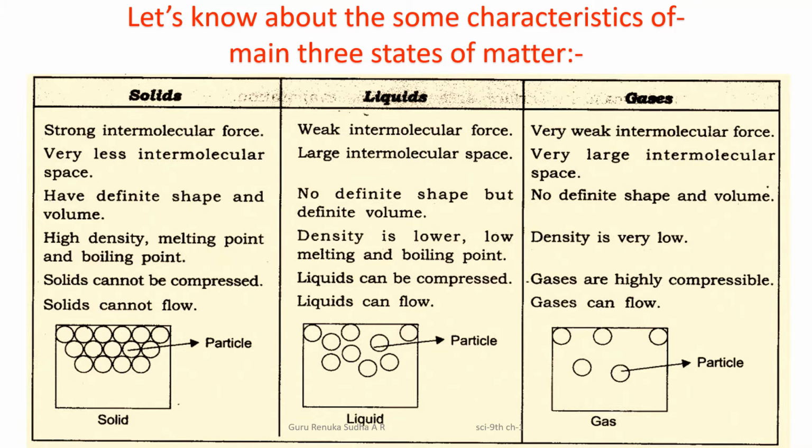So based on this only we can say that the density of solid substances is very high and they have a high melting point and boiling point. Liquids, compared to solids, have lower density, low melting point and low boiling point. And also you can say that the density is very low in the case of gaseous substances.